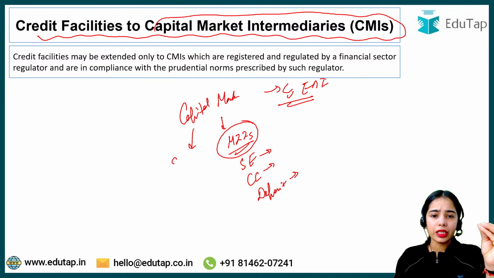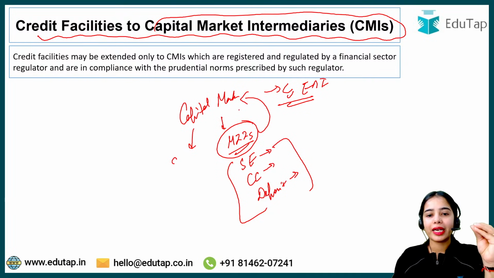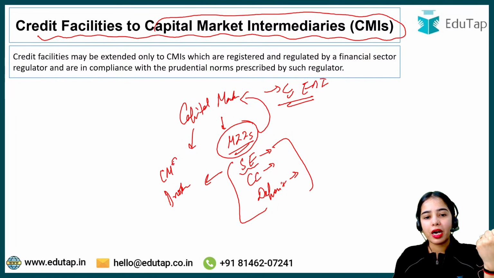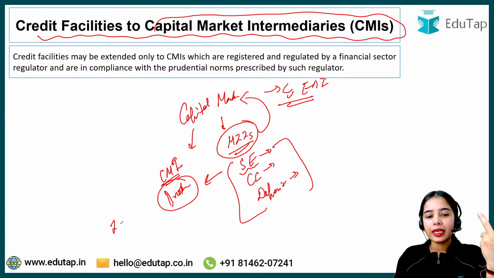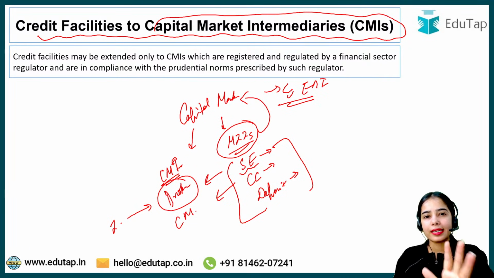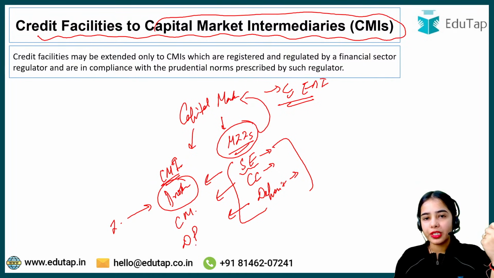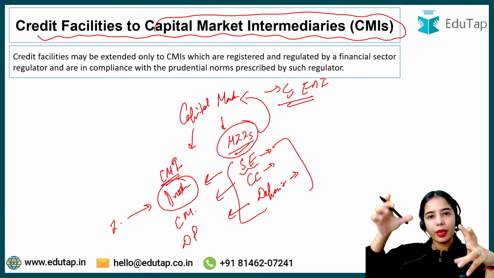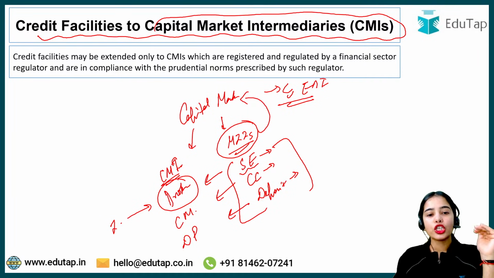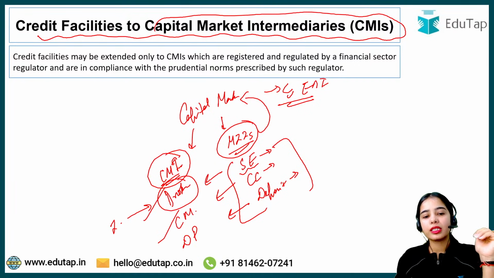Now, these market infrastructure institutions that are helping in the functioning of the capital market, they have their own intermediaries. In the stock exchange, you have brokers as the capital market intermediaries. Brokers connect the investors to the stock exchanges. Clearing corporations have the capital market intermediary, that is clearing members. They help in the clearing and settlement of the trade for the investors through the clearing corporation. Depositories have the intermediaries, that is the depository participants, that help in the maintenance of the securities in the demat form. So these are the capital market intermediaries: brokers, clearing members and such.